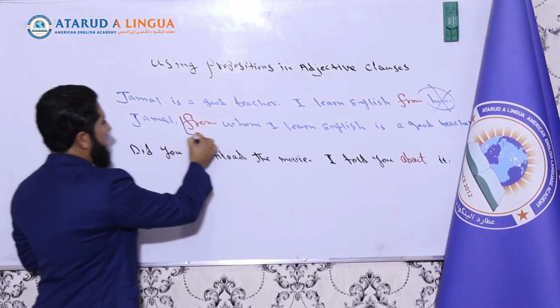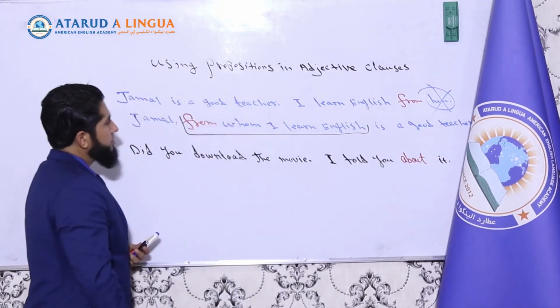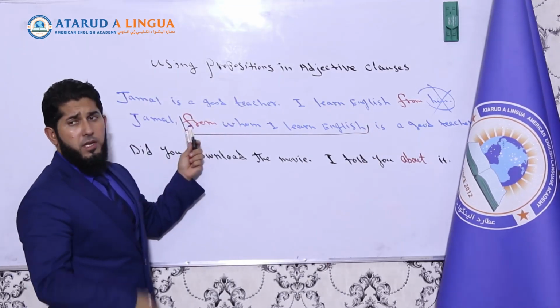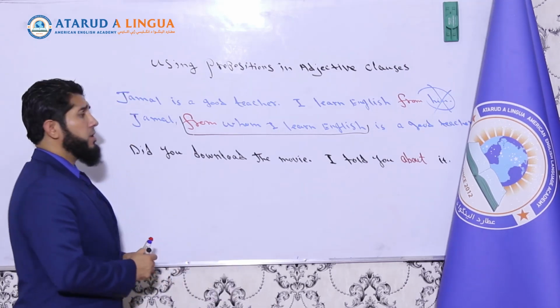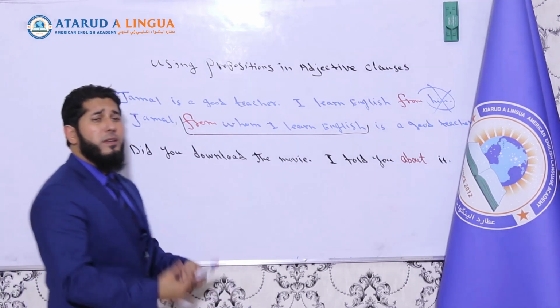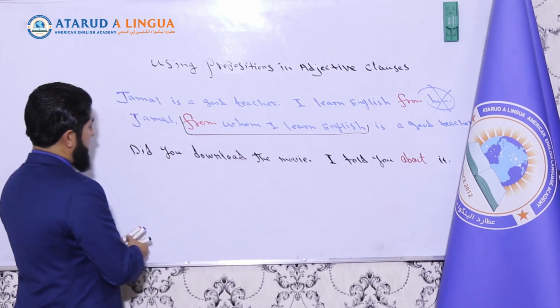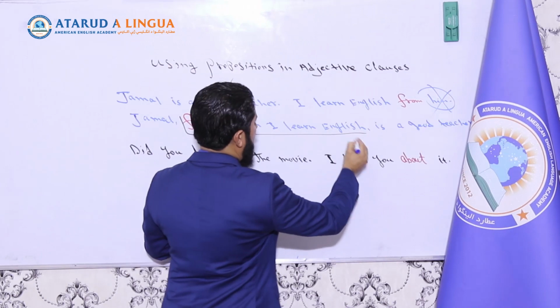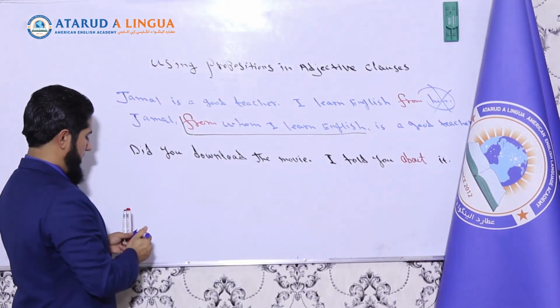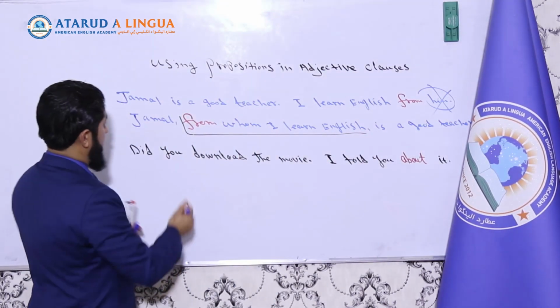Now your adjective clause starts here, okay? If you use the preposition at the beginning of your adjective clause, it is formal. If you use it at the end of your adjective clause, that will be informal. In spoken English, you can do that. Okay, so I forgot a comma over here. We need a comma before the adjective clause and after the adjective clause because it is a non-restrictive adjective clause.